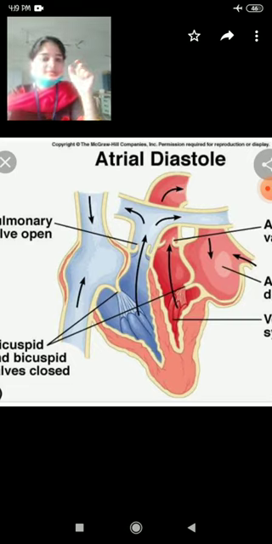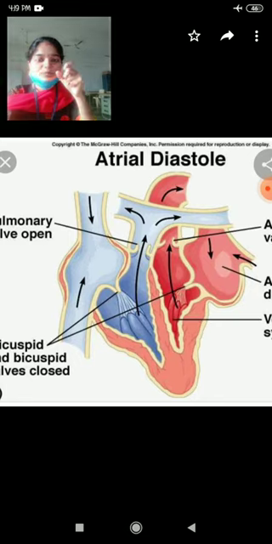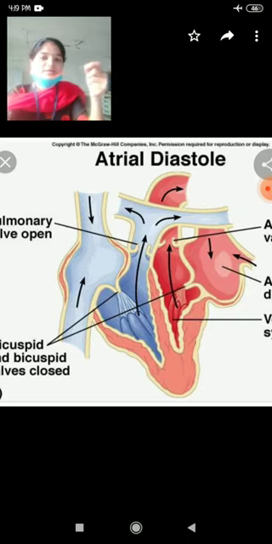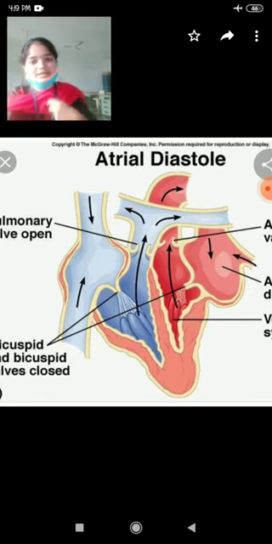When the auricles are in systole, meaning contraction, their cavities become closed. Because the size decreases, they cause pressure. Due to the pressure, blood moves to the respective ventricles, from the right auricle to the right ventricle and from the left auricle to the left ventricle, through the auriculoventricular openings.